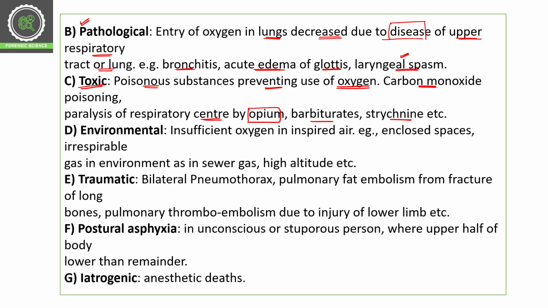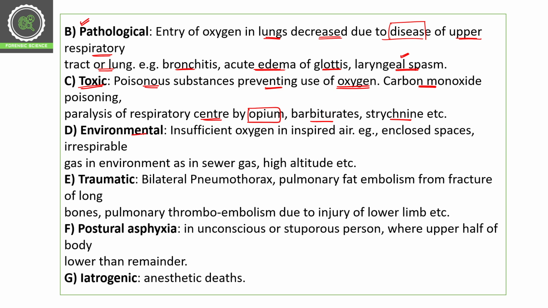So in toxic asphyxia, there is absolute participation of toxic substances or poisons. Because of poisons, there is an issue with oxygen, breathing, or gas exchange in the human body. Then that is toxic asphyxia.